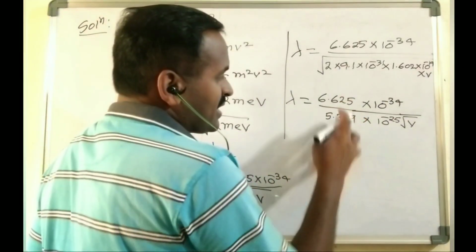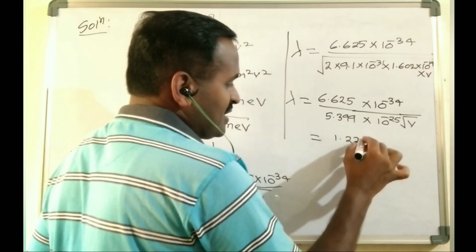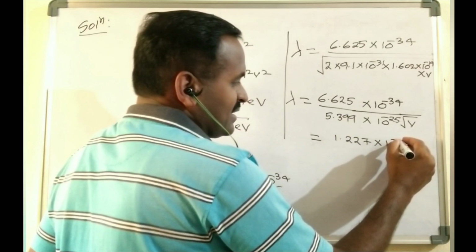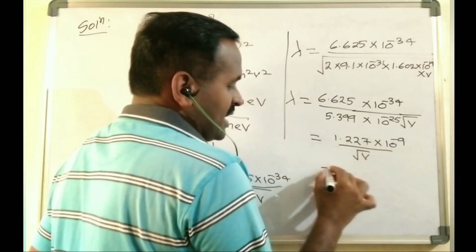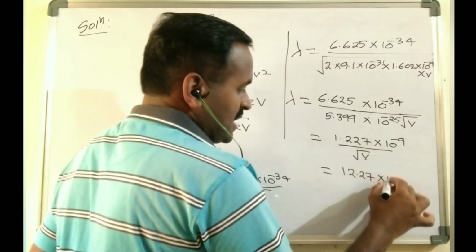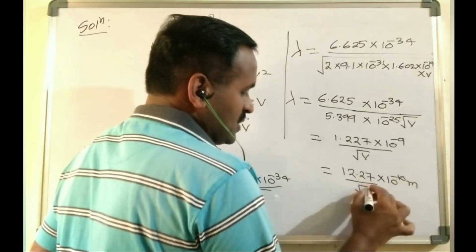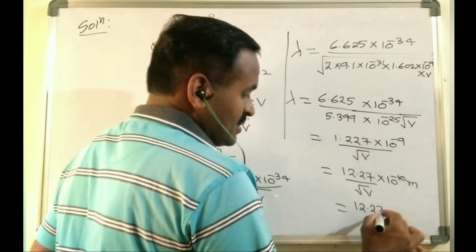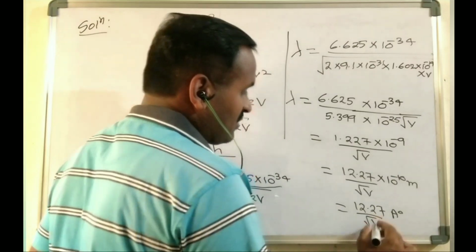So this value you will get as 1.227 into 10 power minus 9 divided by square root of V, and I can write this as 12.27 into 10 power minus 10 meter divided by square root of V, or I can write this as 12.27 angstrom divided by square root of V.